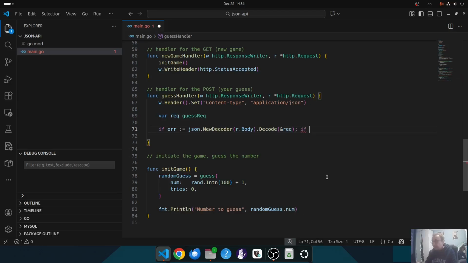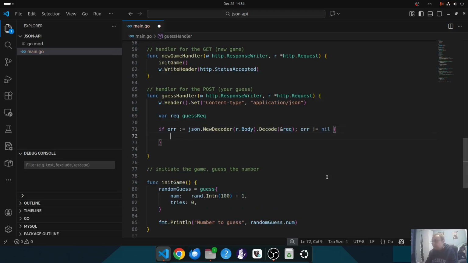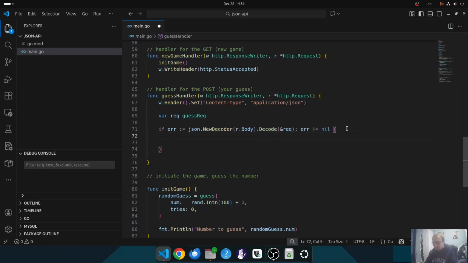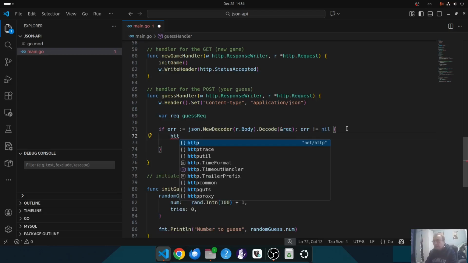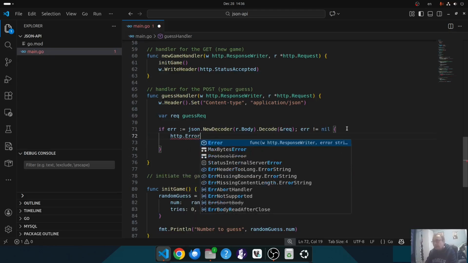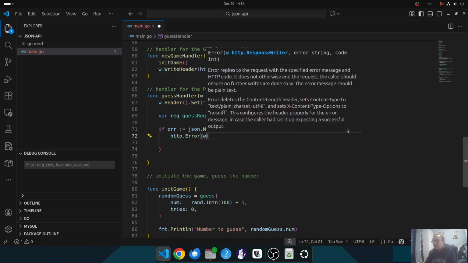And if there's an error, I don't need the if here. So if there's an error, just return an http.Error, response writer.